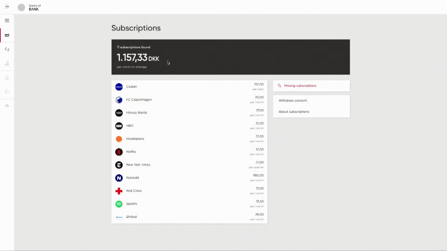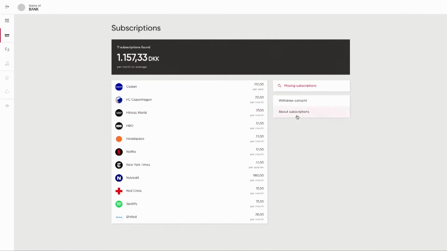And here we can then see how much money you're spending on a monthly basis on your subscriptions. And then we have all the different subscriptions that you have. It can be anything from insurances to Netflix, to charities, you name it. We also show if it's per year, per month, weekly, daily. And you can say, oh, it might be easy to find Netflix or HBO. But it's the long tail that's hard here. In Denmark, we can right now detect over 4,000 different suppliers. So it's also the local gym around the corner that we can do here.